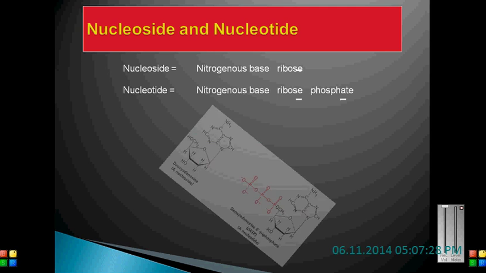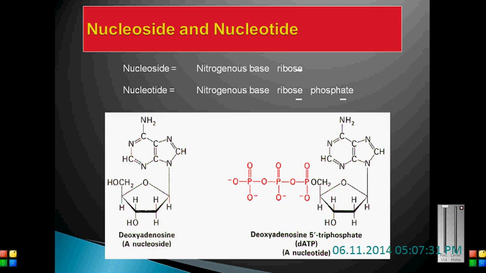We already know that the sugar molecule present in DNA is deoxyribose. Here you can see how the nucleoside is. This is a nucleoside, and this is the nucleotide. In the structure, we can see this is the nitrogenous base, and it is combined with the ribose molecule. So we say this is a nucleoside.